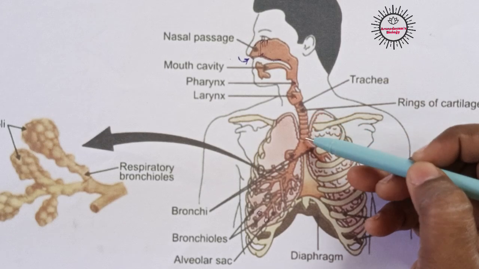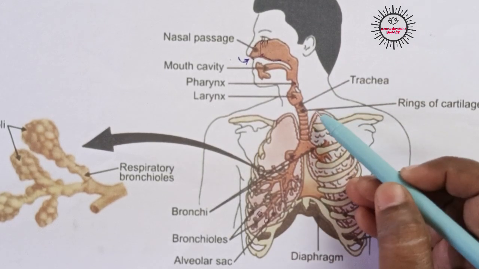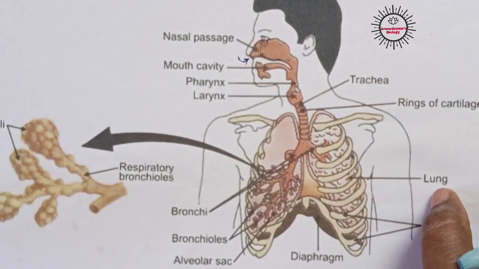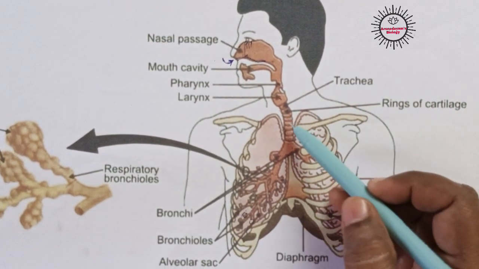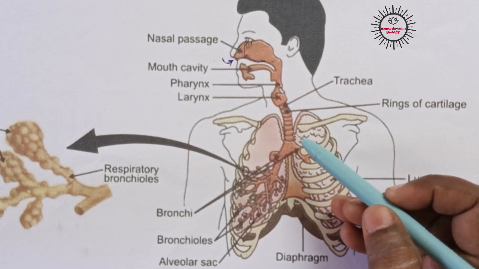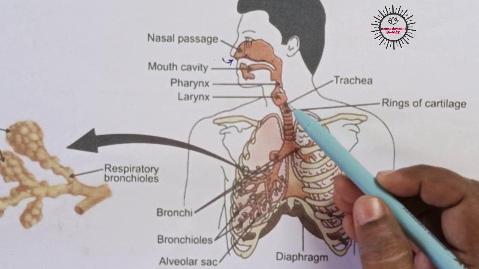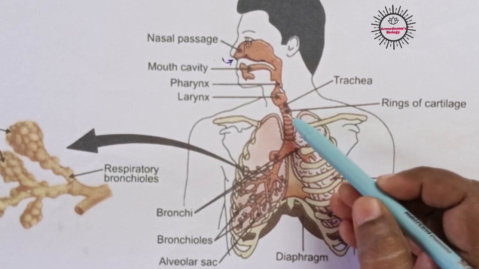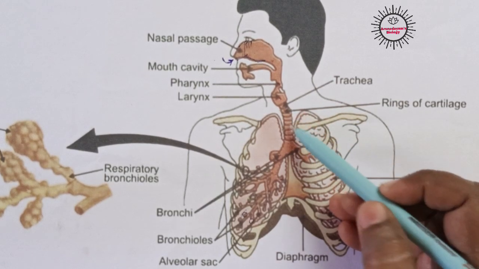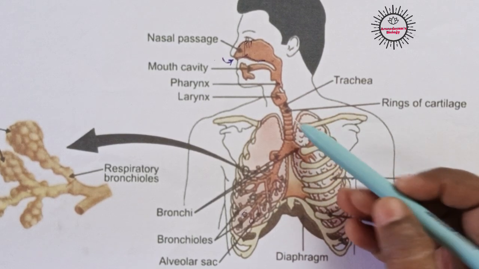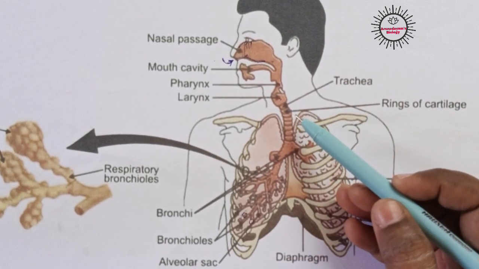This tube is called the trachea, and it is covered with many rings of cartilage. These rings are made up of a soft bone called cartilage, which we can observe in our external ear also. Our external ear is made up of cartilage, and that's why it is elastic in nature. In the same way, rings of cartilage are present on the trachea. These rings help in preventing the collapse and damage of the trachea.